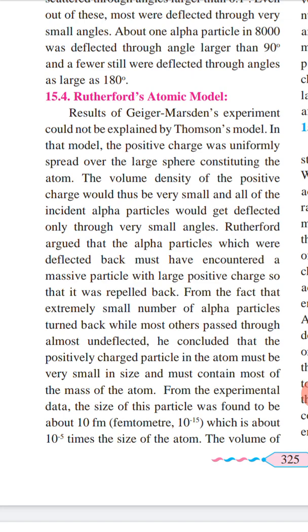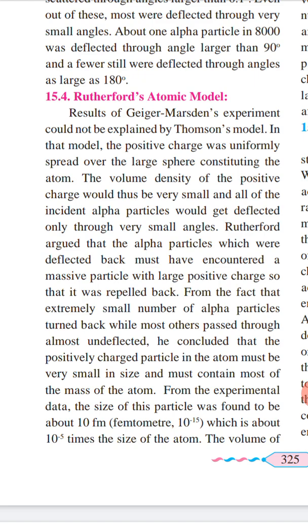Then Rutherford argued that the alpha particles which were deflected back must have encountered a massive particle with large positive charge. Maybe it can happen so that it was repelled back. So a massive particle with large positive charge may be present there. So from the fact that extremely small number of alpha particles turn back, while most other passed through almost undeflected. Now why does it happen? Some are deflected, some undeflected, some are deflected with very narrow angles.